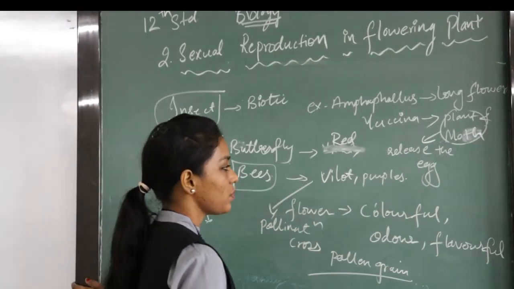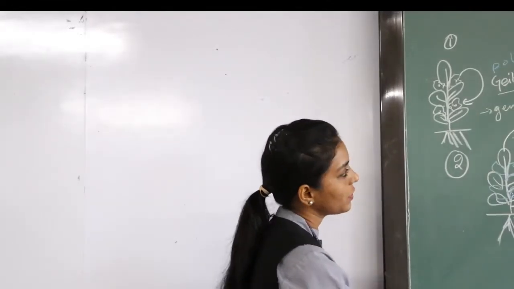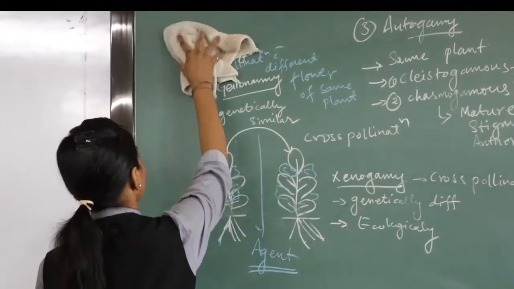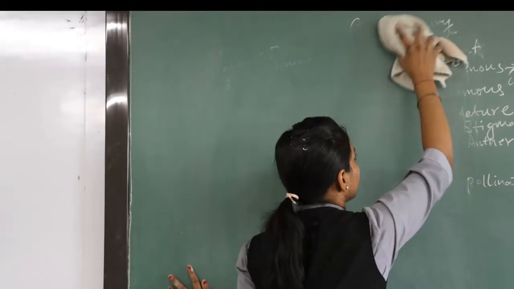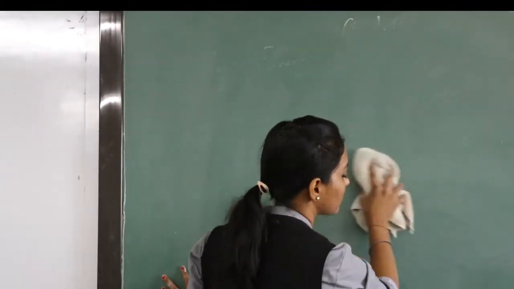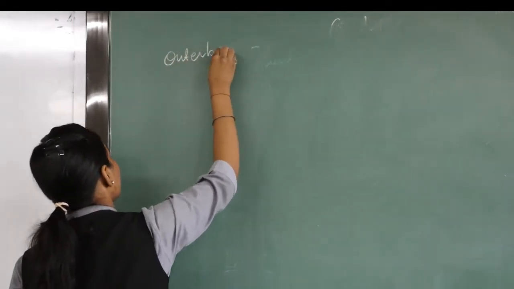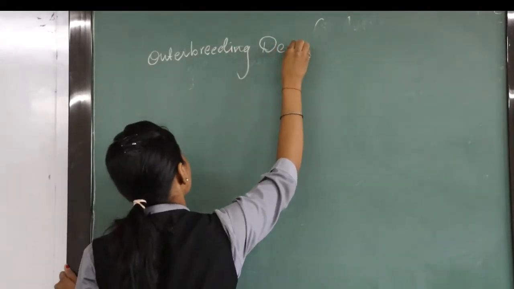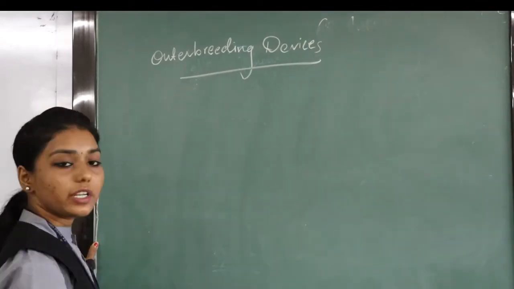Next we will see. I hope you are all clear with the two things that we have seen today. Now we'll see outbreeding devices, the next topic of your chapter.